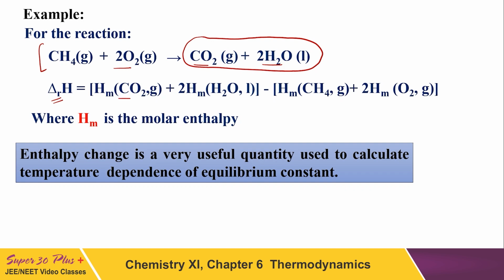So enthalpy of CO2 plus twice the enthalpy of water, because 2 water molecules are there. See, what are the coefficients? 1, 2, 1, 2. So we will use 1 for CO2, 2 for water, minus the summation of the enthalpy of reactants. What are reactants? Methane, 1 molecule. Oxygen, 2 molecules. So we will multiply its enthalpy by 2.